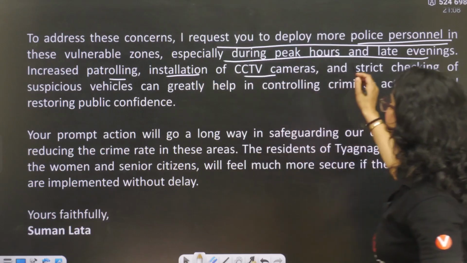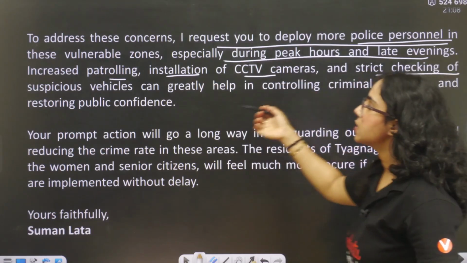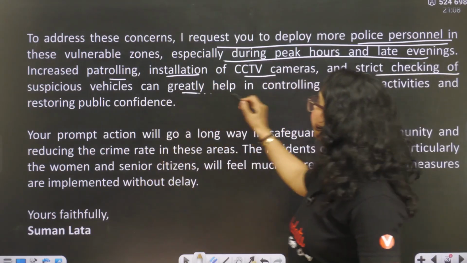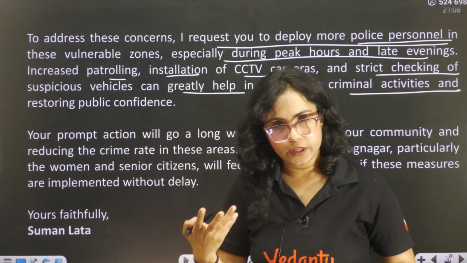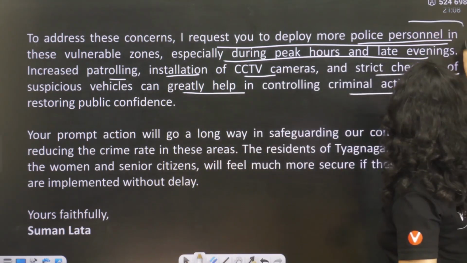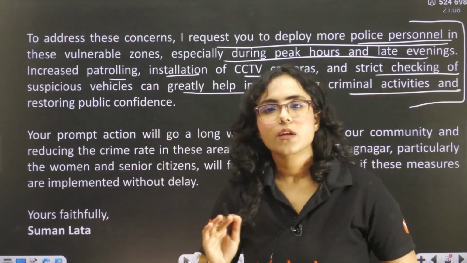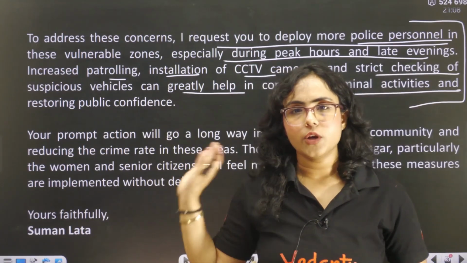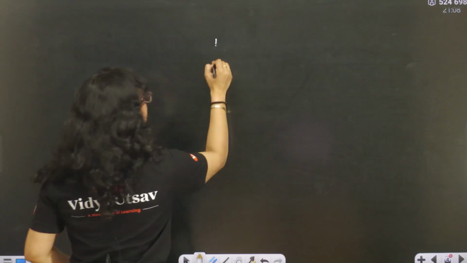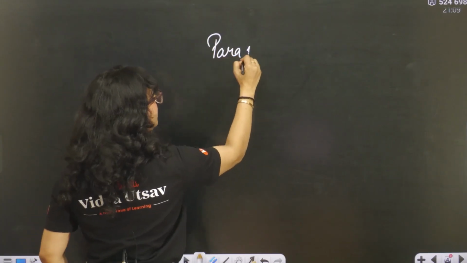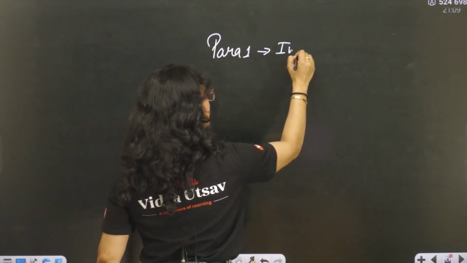Increased patrolling, installation of CCTV cameras and strict checking of suspicious vehicles can greatly help in controlling criminal activities and restoring public confidence. Very nice. So you gave 2 to 3 solutions. So what did you understand from this? Paragraph 1 will be introduction.